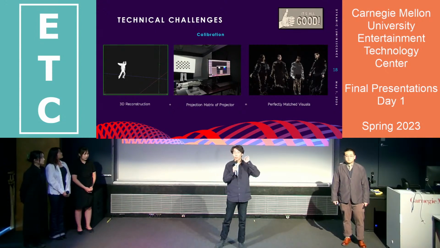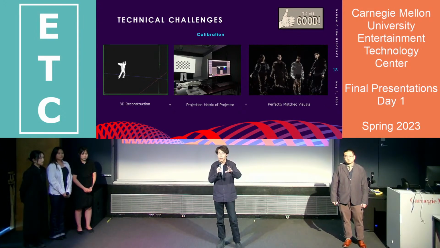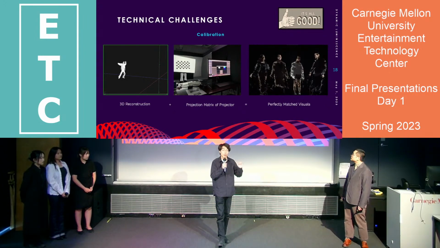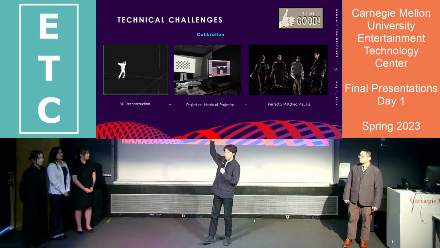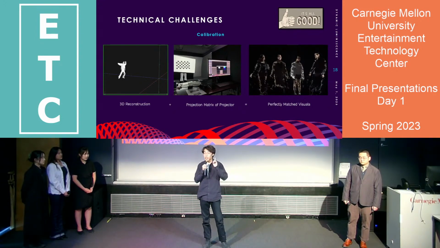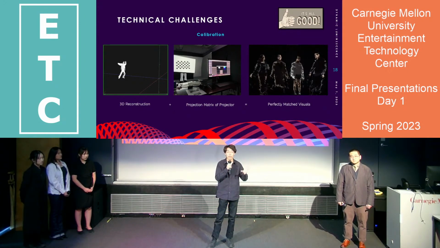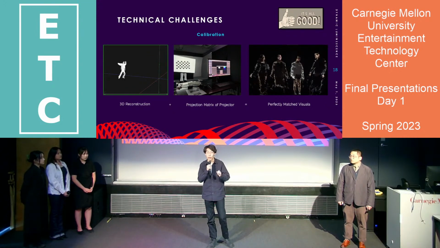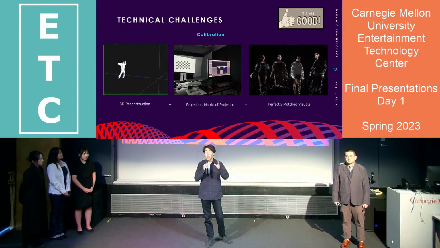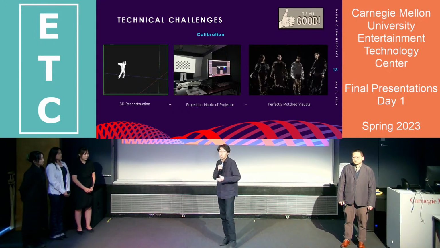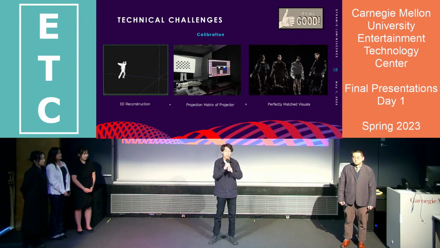Actually, a projector works pretty much like a camera, except instead of taking in light, it's shooting out light. So if we consider the projector as a camera, then the problem becomes: we have an image from a camera here, so what's the correct view of the camera there? First, we 3D reconstruct all the dancer's body information in the virtual world. Then we use computer vision algorithms and knowledge of camera calibration to calculate the projection matrix of the projector. A projection matrix is a camera tool used to project 3D points into 2D pixels. With all the information above, we now know the correct view of the projector and thus have really matched visuals.